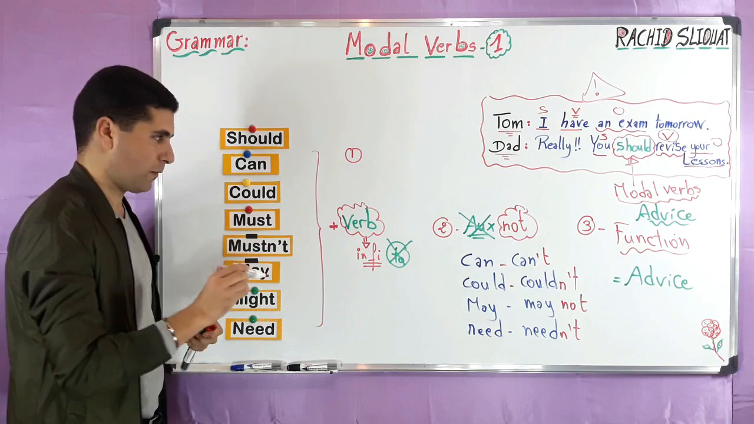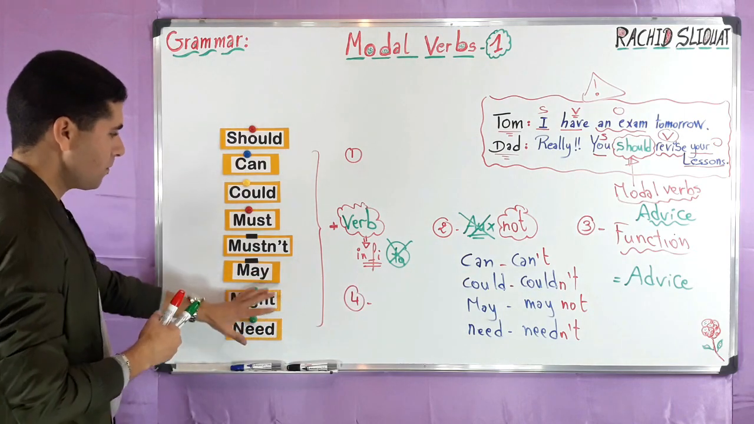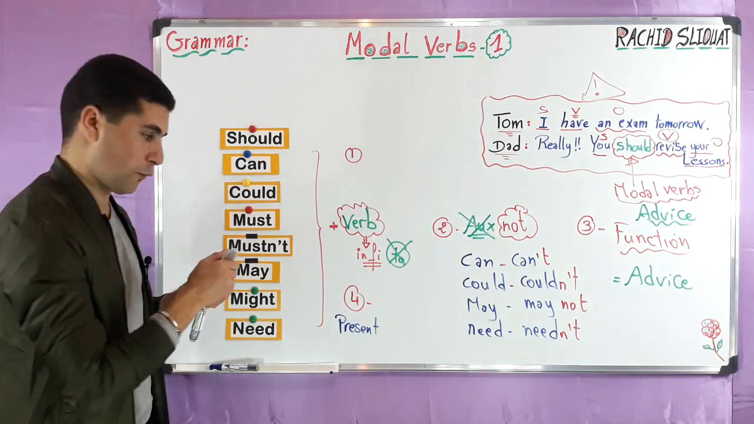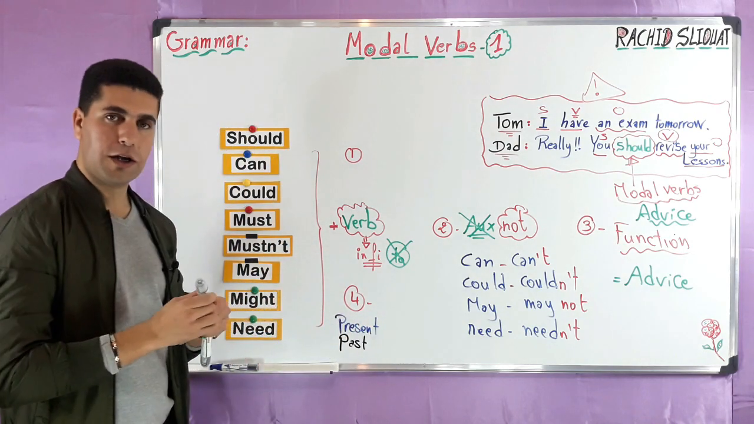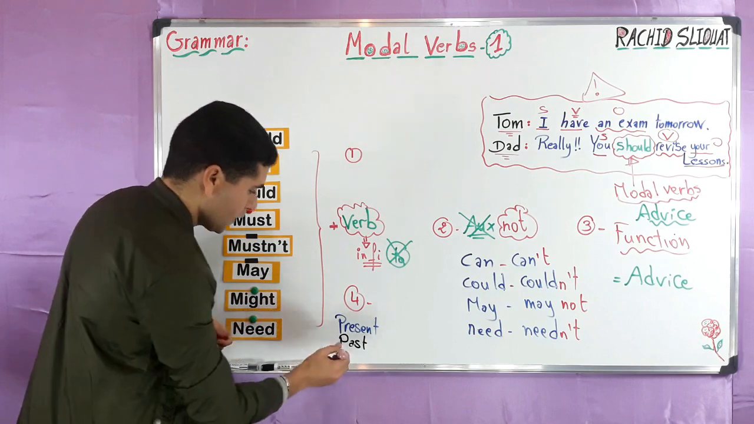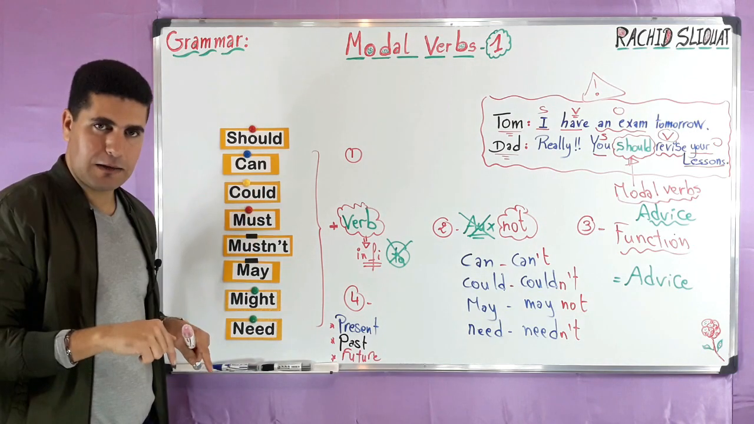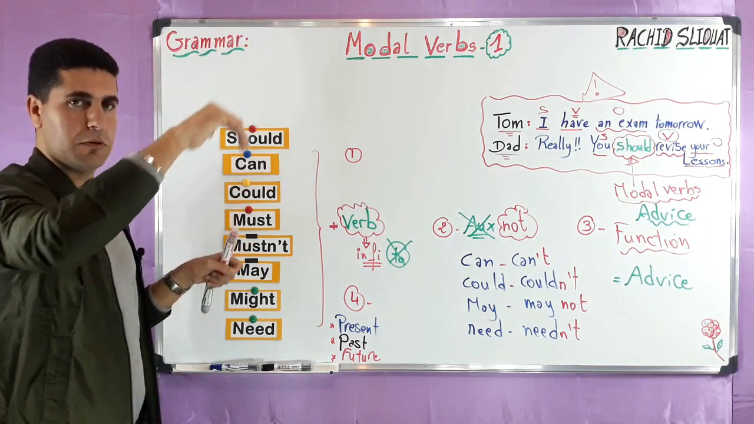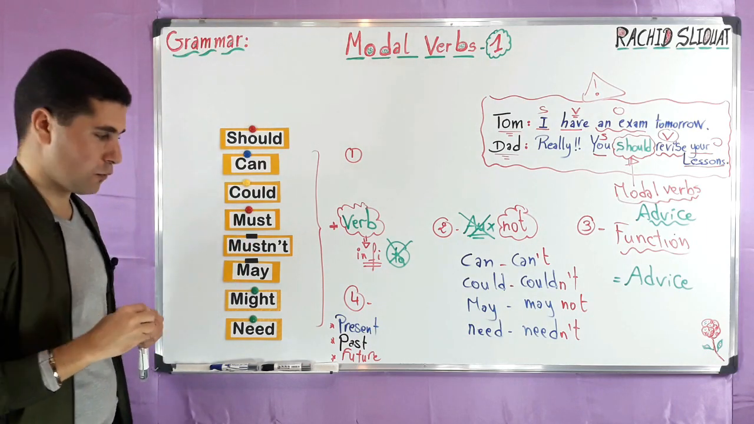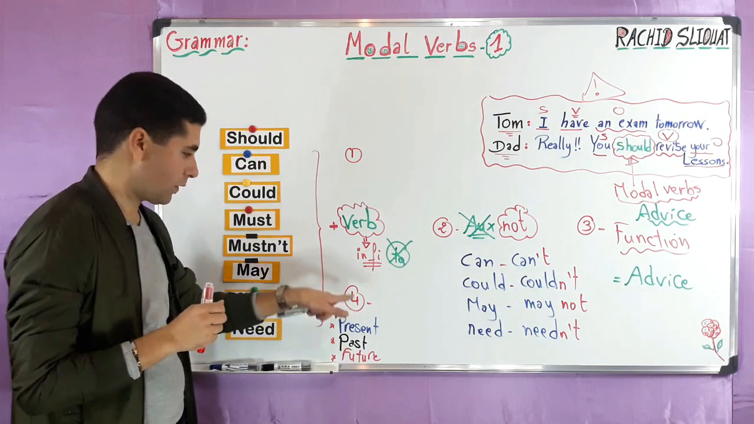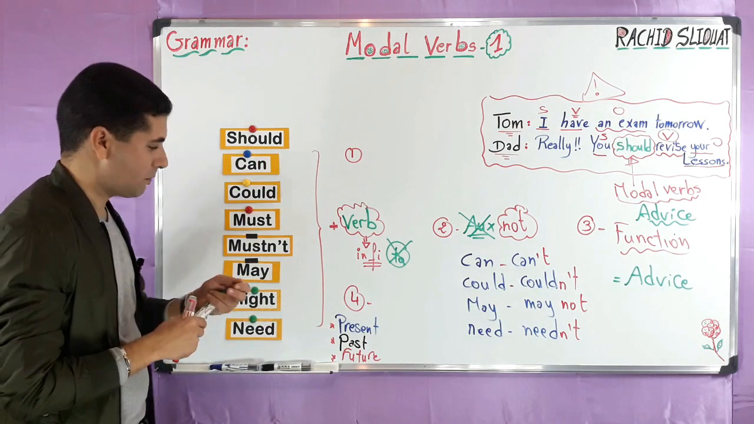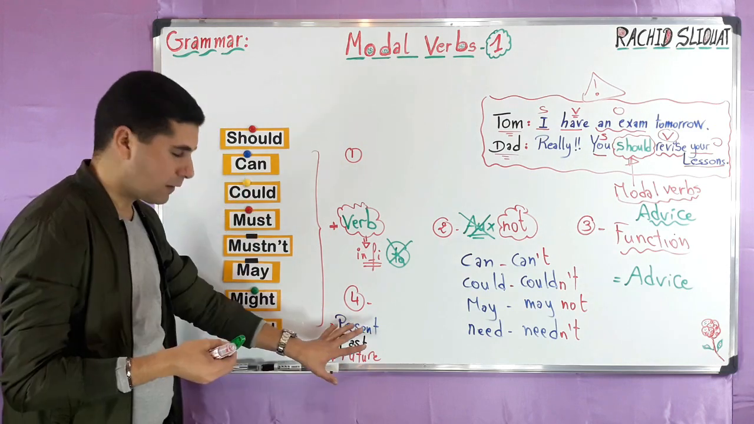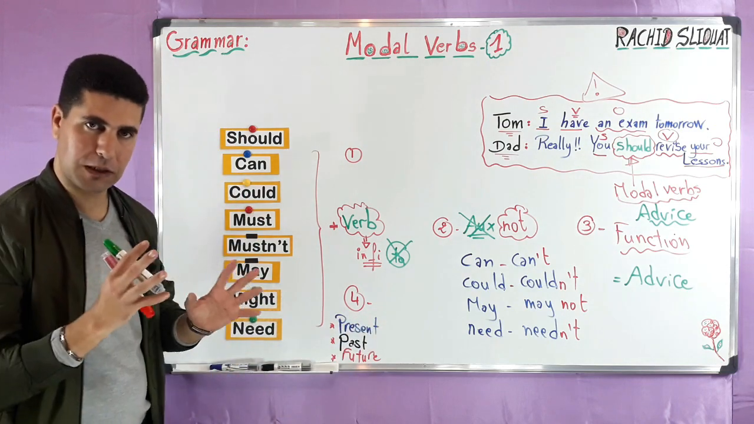All right, rule number 4 is that these modal verbs can be used for present. They can also be used for past or for future, okay? For example, I can speak English, or I could speak English, the past, or I will be able to speak English in future. So this has to do with future. So all modal verbs can be used in present or even in past or even in future. This is something that we will talk about in a specific episode.